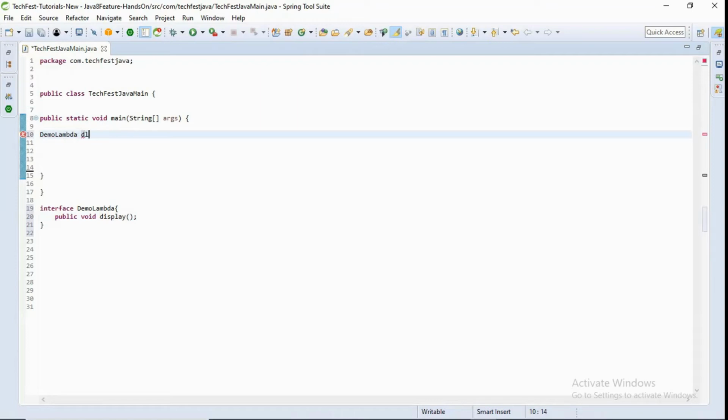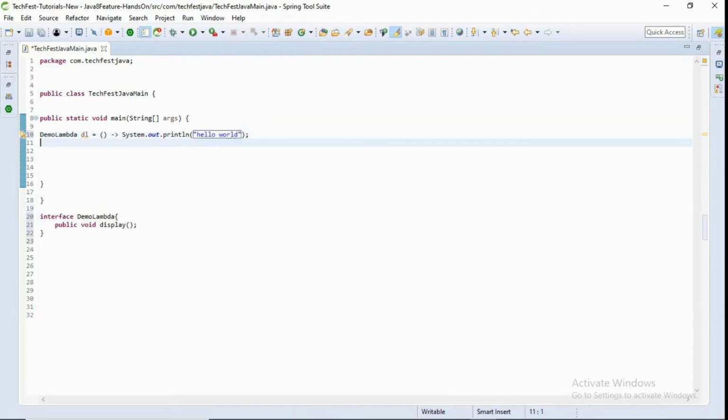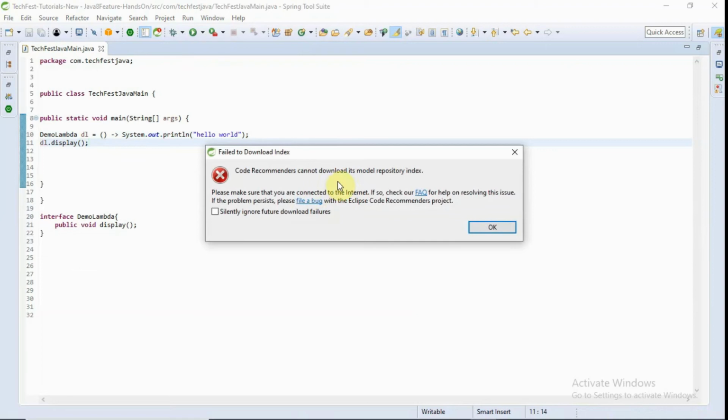I am just taking dl as a reference, and then we write something like this: Hello world. And if we call dl dot display, let's see what it will print and how it works.